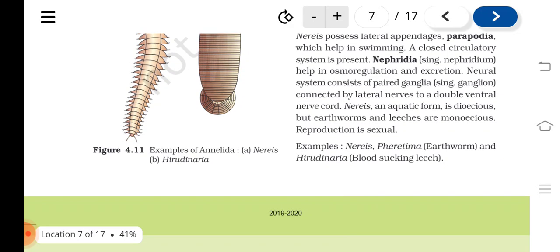Nereis, an aquatic form, is dioecious, but earthworms and leeches are monoecious. Reproduction is sexual. Examples: Nereis, Pheretima or earthworm, and Hirudinaria, blood-sucking leech.